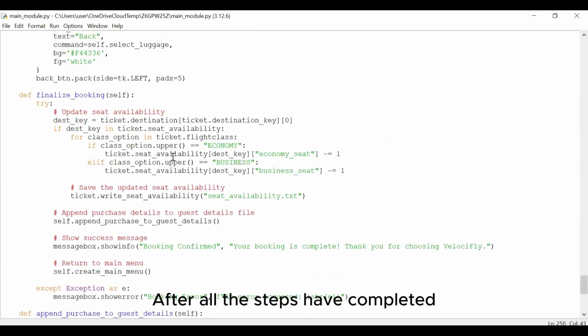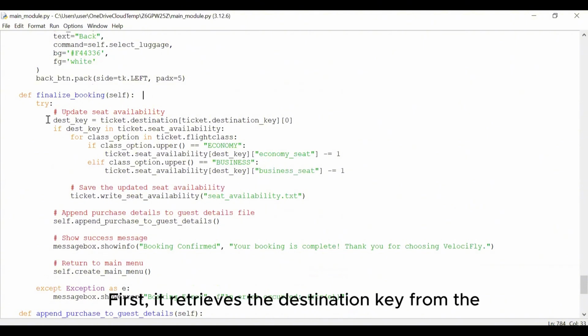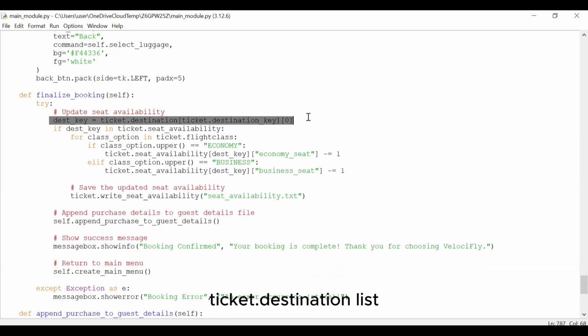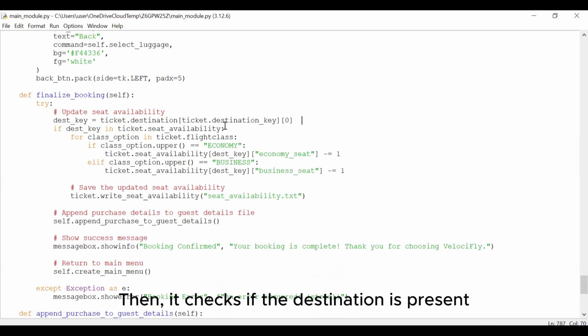After all the steps have been completed, the finalize booking function updates the seat availability. First, it retrieves the destination key from the ticket.destination list. This key identifies the specific destination for the booking. Then, it checks if the destination is present in the ticket.seat_availability dictionary, ensuring that seat availability data exists for that destination.